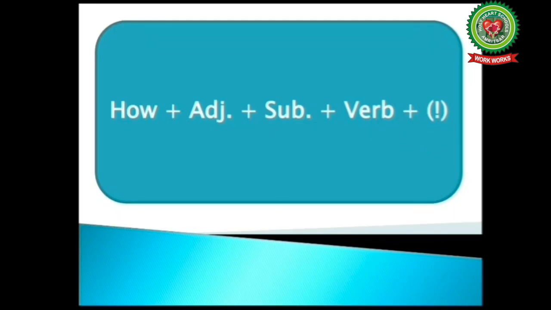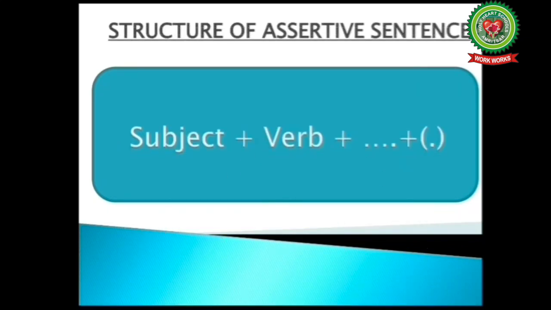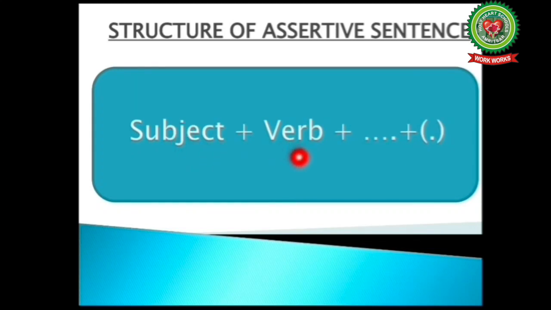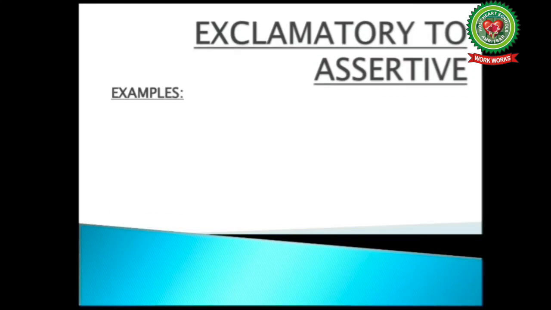Now students, let's proceed to the structure of assertive sentence. So the structure is subject plus verb plus remaining part of the sentence, and at the last full stop should be there. So students, now that you have understood the structure of exclamatory and assertive sentence, it will be easy for you to transform the exclamatory sentence into assertive and assertive sentence into exclamatory. So let's take some examples to change exclamatory to assertive.